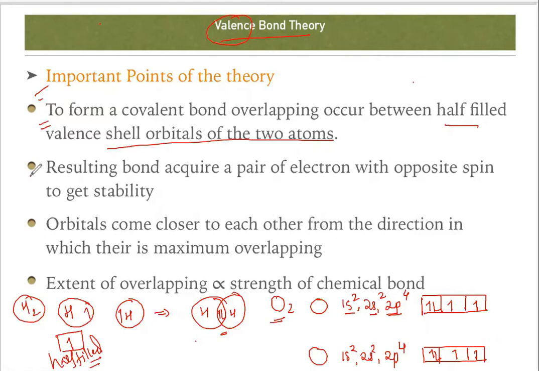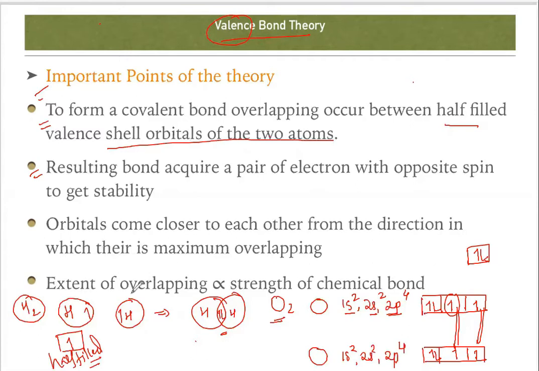So resulting, we'll talk about the second point: the resulting bond acquires a pair of electrons with opposite spin. So whenever they combine, this and this will combine, and this and this will combine. After the combination, they will have opposite spin. Orbitals come closer to each other in the direction of maximum overlapping, so there will be maximum overlap. After that, what happens? This half filled and this half filled combine, and the resulting pair has opposite spin, as we already know. One is plus half, another is minus half.